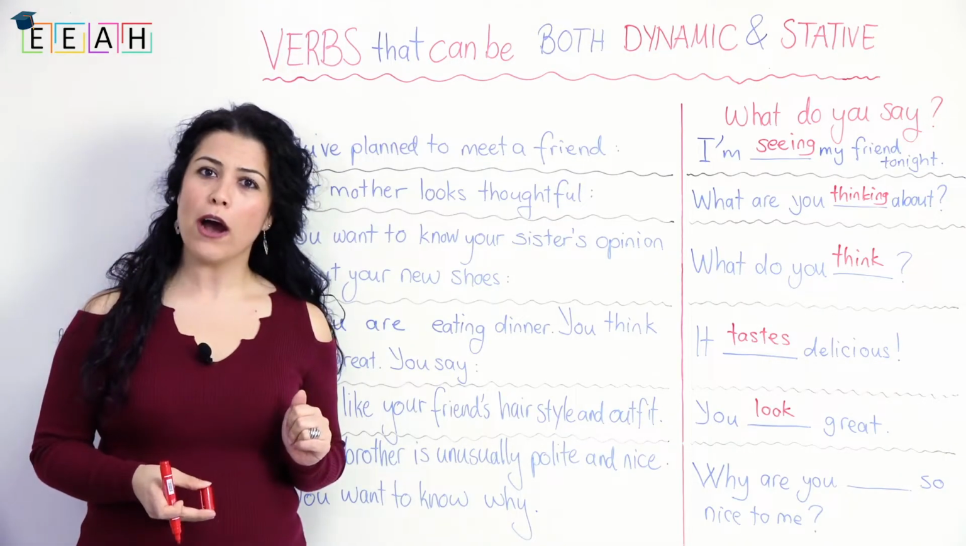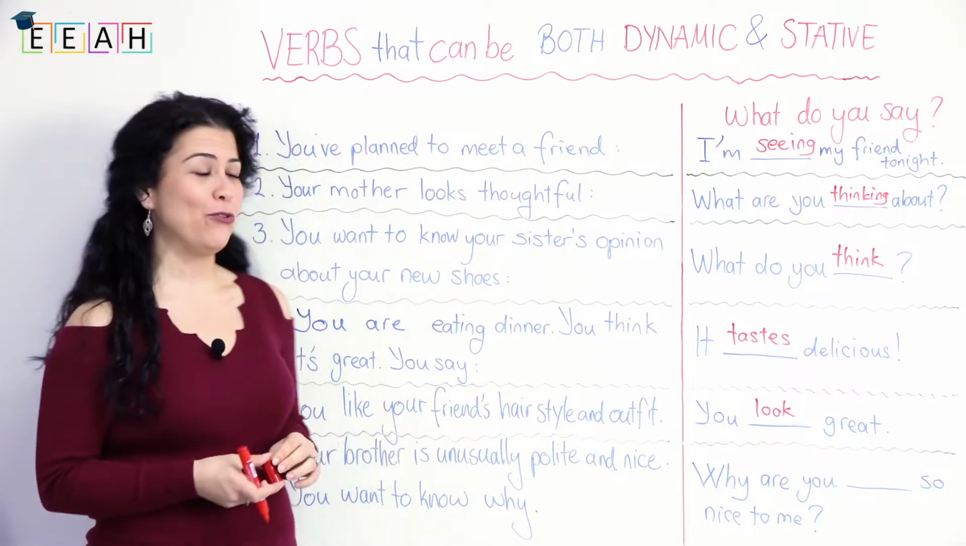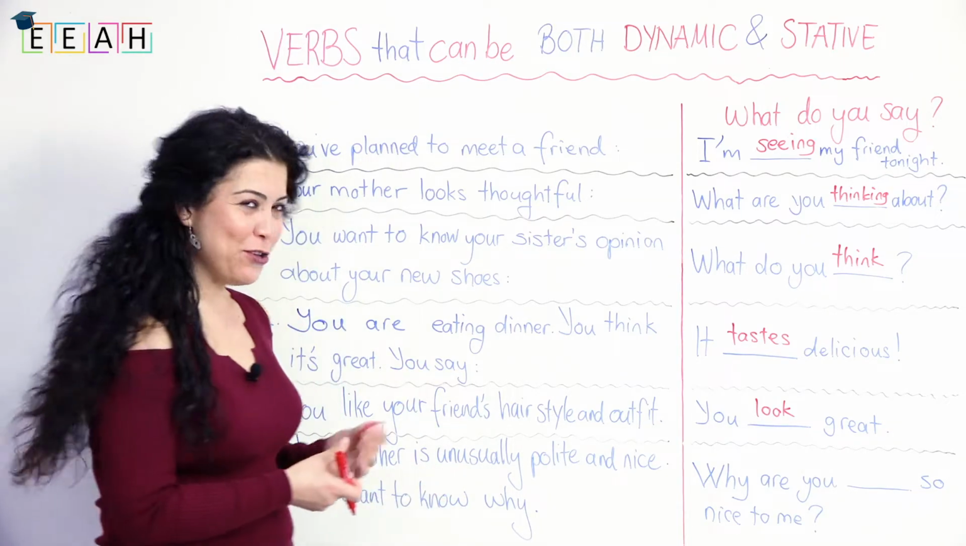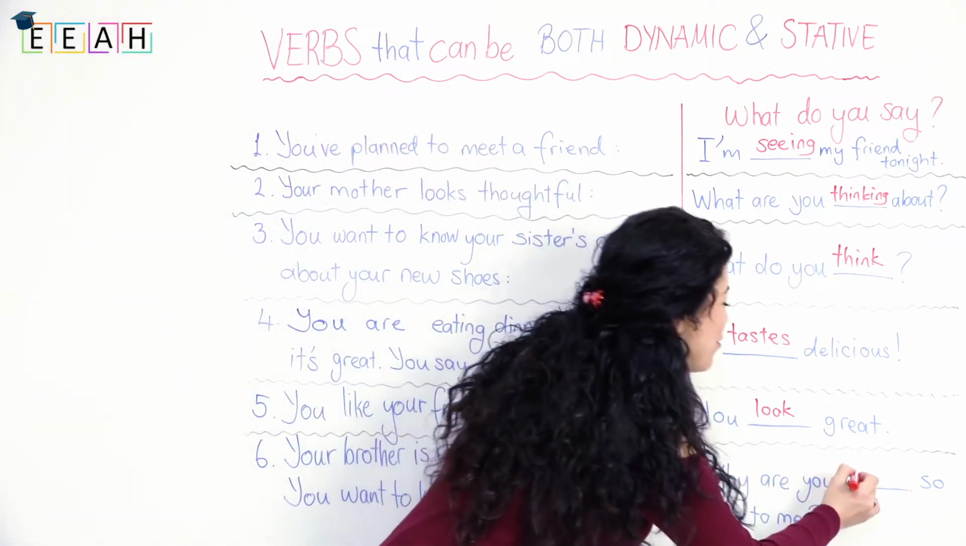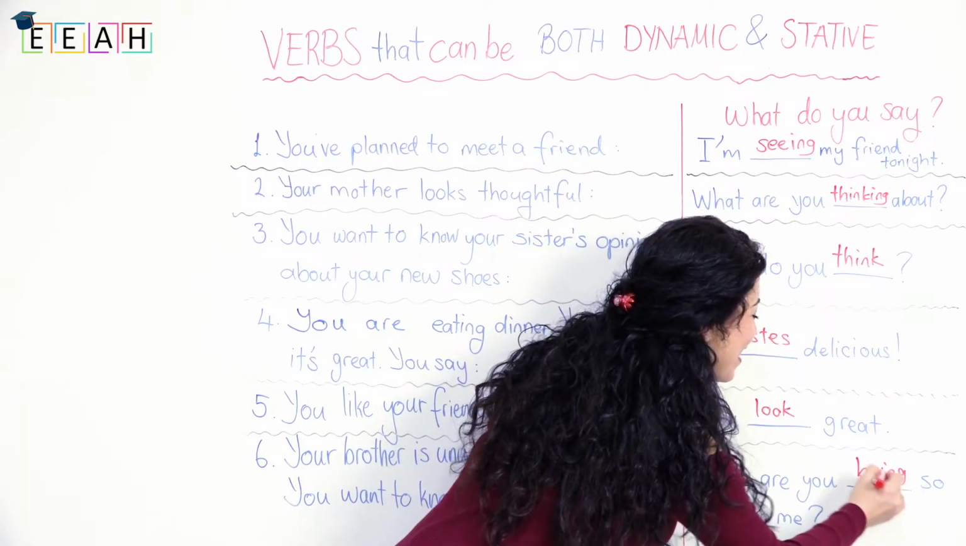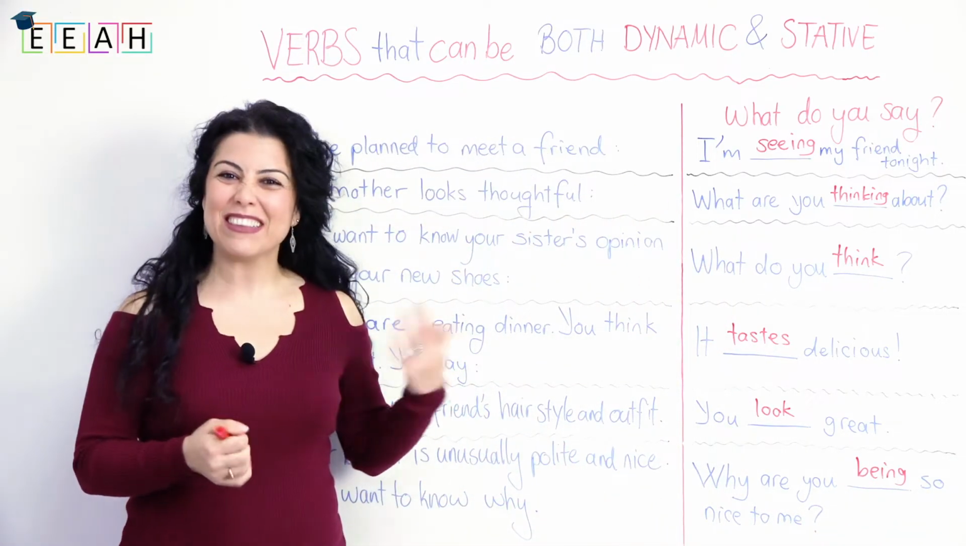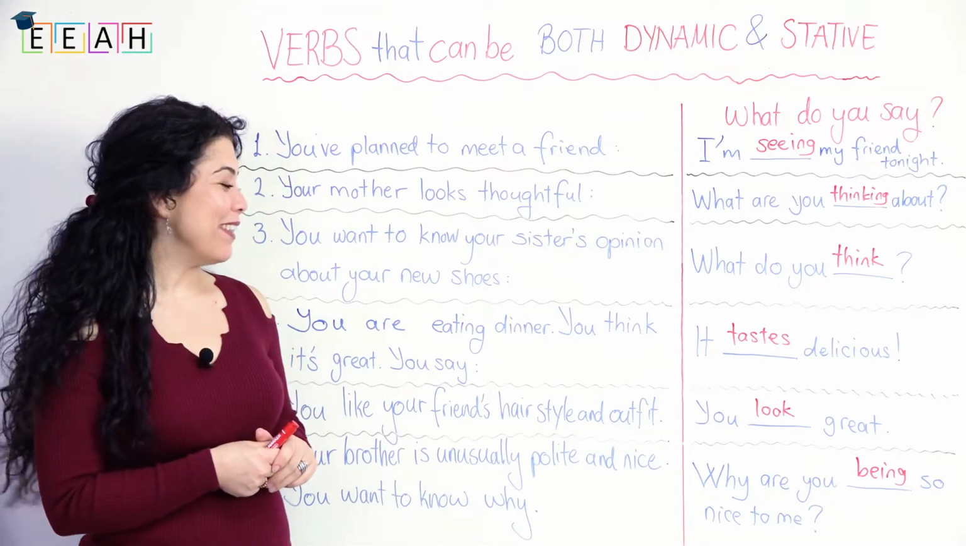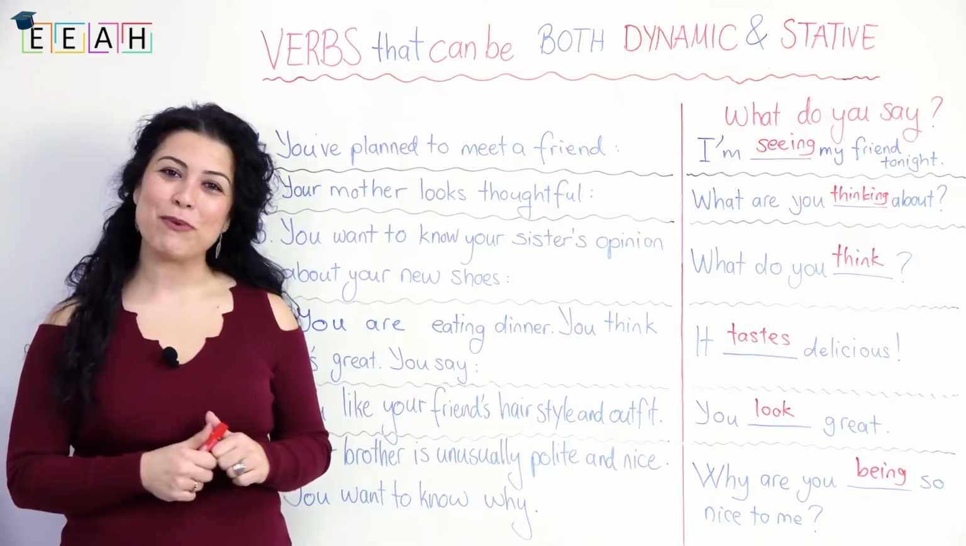Number 6. Your brother is unusually polite and nice. You want to know why. This is strange. So you say, why are you being so nice to me? What do you want, right? Why are you being so nice to me? It's not typical of him, right? It's surprising to see him like that. Good job, everybody.